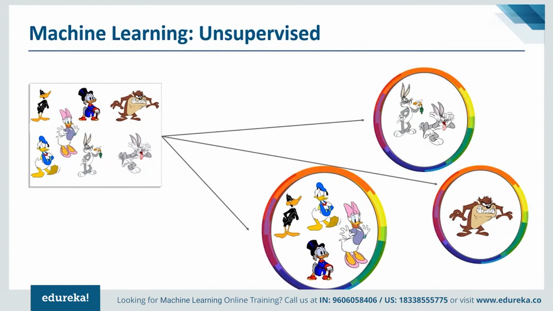Now again, you might be wondering why this category of machine learning is named unsupervised learning. So this is called unsupervised learning because, unlike supervised learning, there is no correct answer and there is no teacher. Algorithms are left on their own to discover and present the interesting structure in the data.